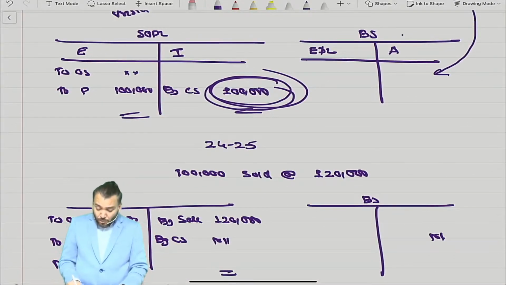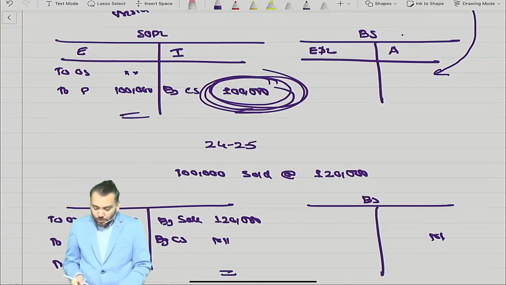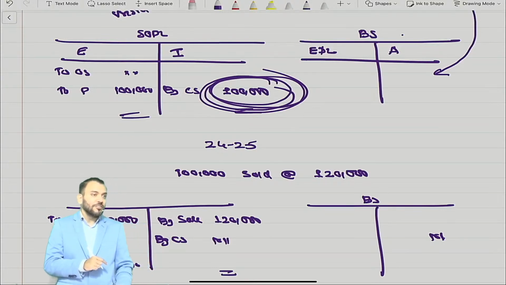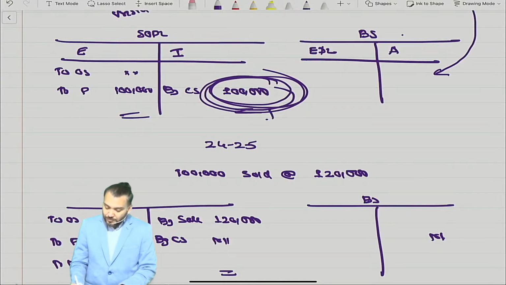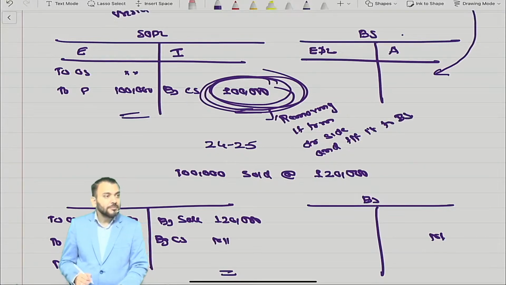Can you see this closing stock when I am writing, whether it is income? It is not an income. When I say by closing stock, we are not recording closing stock. We are removing it from the debit side and transferring it to the balance sheet.